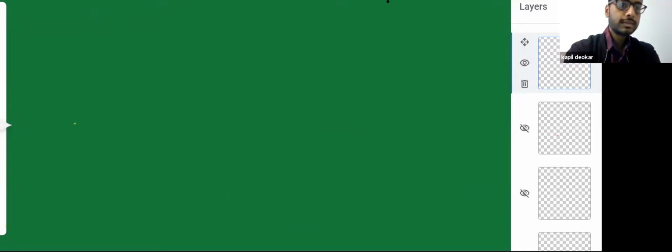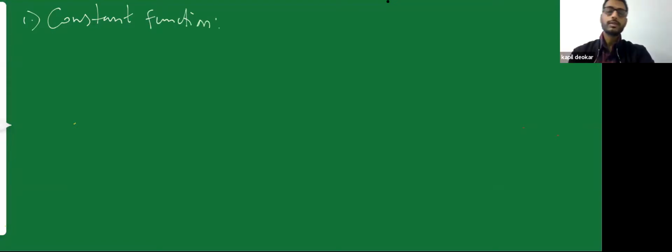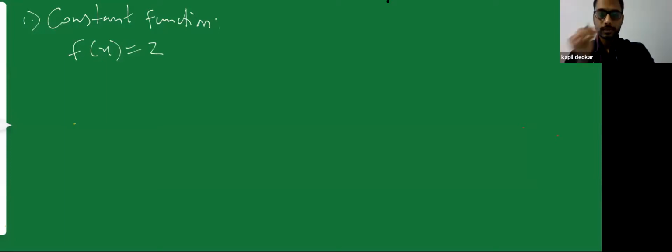So first is a constant function. So what is a constant function? It can be any constant term. So as I said, a function is going to be like a machine. So if I put 2 in your machine and it's just going to produce the same output, so what I will get as output is also equal to how much? 2.